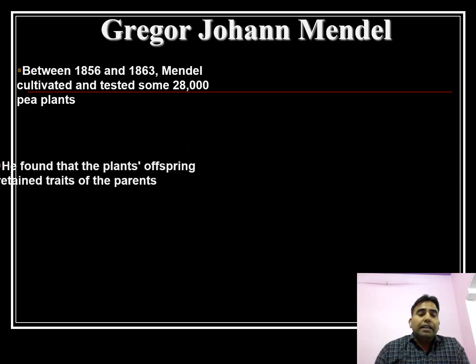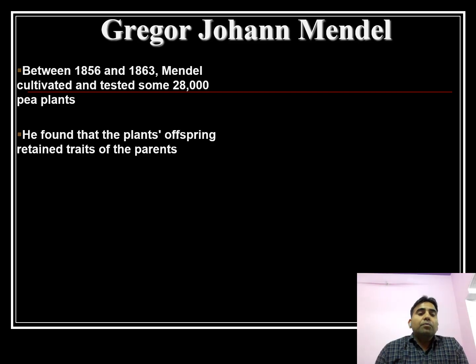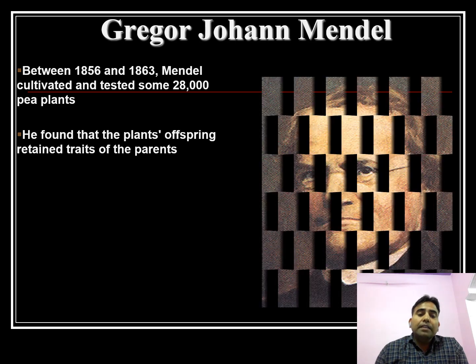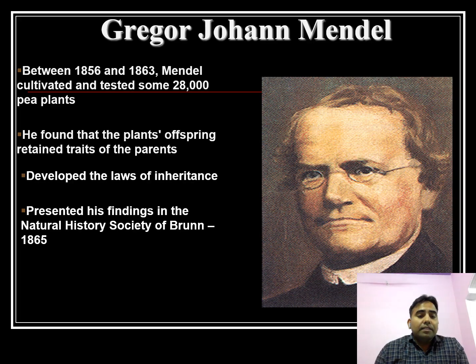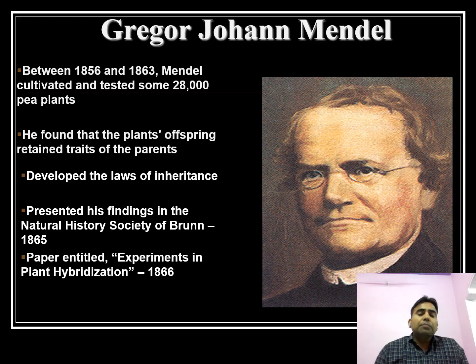over 28,000 pea plants in his garden. He found that the plant offspring retain the traits of the parents, meaning they have similar characters to their parents. From this, he developed the law of inheritance and presented his findings to the Natural History Society of Brunn in 1865. His paper, entitled Experiments in Plant Hybridization, was published in 1866 in German